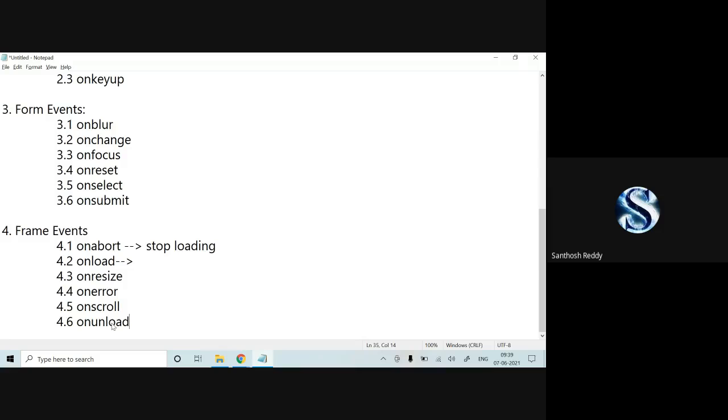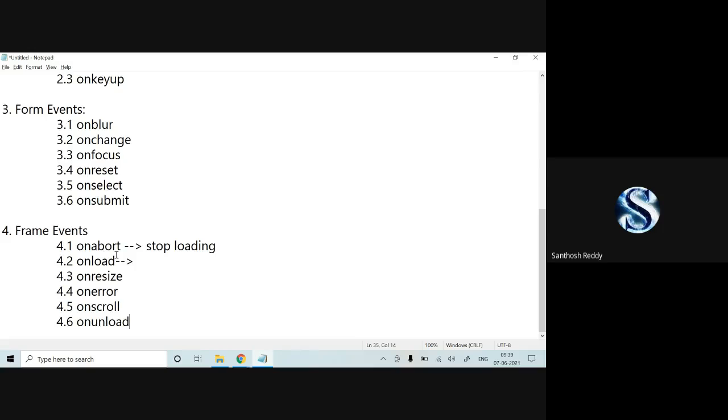Onerror: when you're uploading your document and you get any error, we can make use of the onerror event. Onscroll: when you want to scroll the document within the web page, we can make use of the onscroll event. Onunload: when you have loaded the document and you want to remove it, at that time we can make use of the unload event.